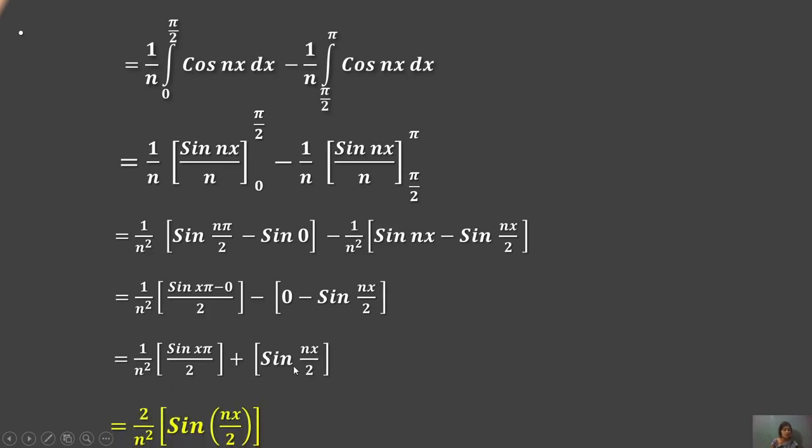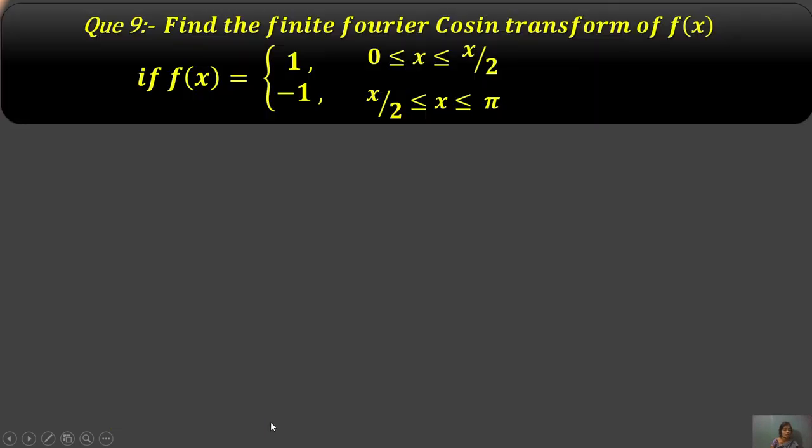Hence, solving the equation, both of these equations generate the value sin n pi by 2. This is common, considered as 1. Then the cross multiplication gives n square plus 1, but it is not a cross multiply; it is given only as 1 upon n square plus 1 by 1. That means the same value, only 1 means 2 by n square, sin n pi by 2. It is the solution.